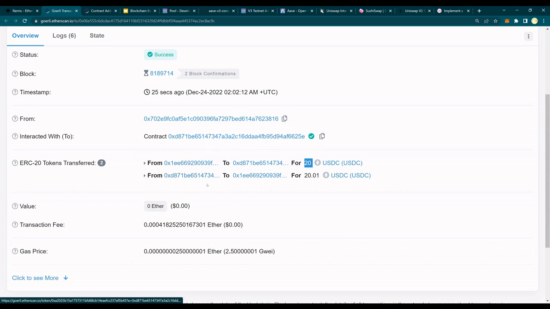And then the contract 625E returned back to the same pool 20.01. That 0.01 USD is the P, the premium. So this was very simple. Get the loan and repay back the loan. Let us make it more complicated.